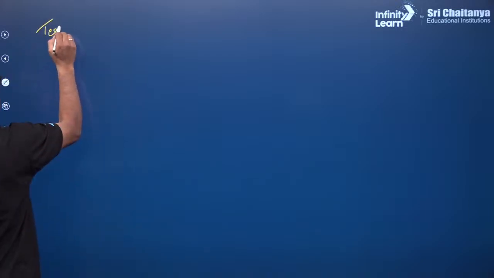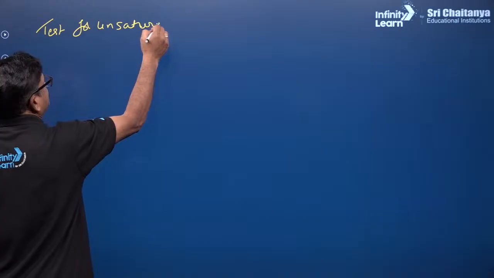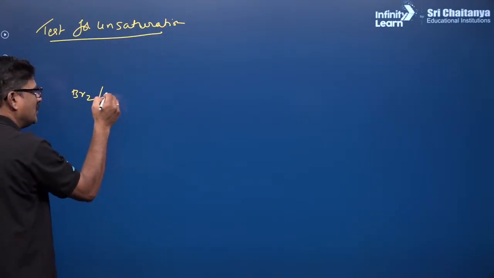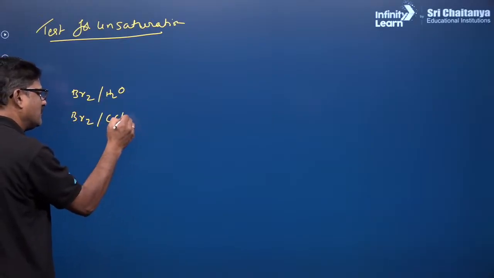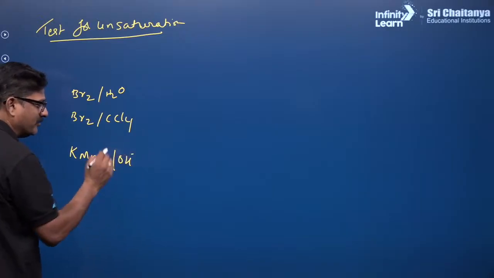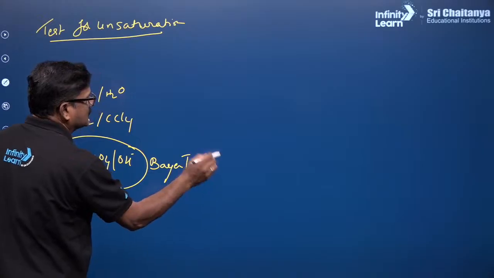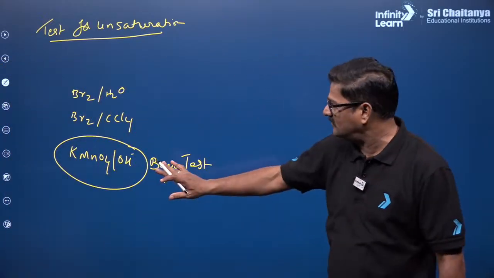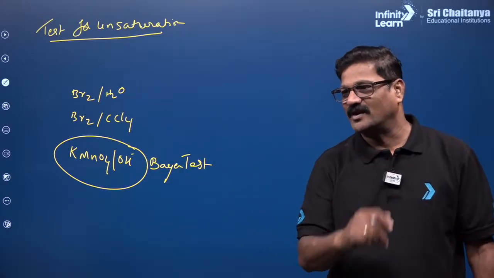Test for unsaturation. You can go for Br2 in water or Br2 in CCl4 or KMnO4 in alkaline medium, Bayer's test. Okay, so all alkenes and alkynes are going to decolorize the pink color of the Bayer's reagent and the red color of the bromine. Okay, that's very good.